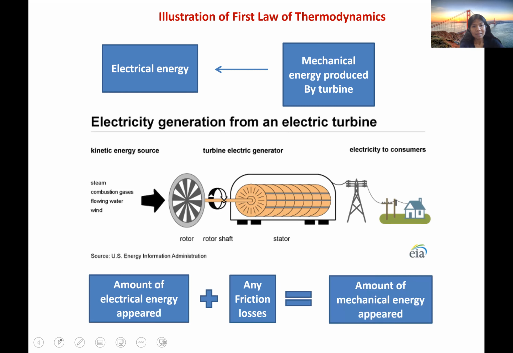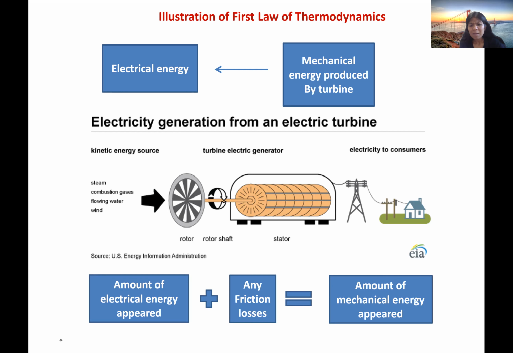So here the amount of electrical energy appeared plus any friction losses is exactly equal to the amount of mechanical energy disappeared. Sorry, this should be disappeared, because when the turbine is rotating, it is producing some mechanical energy. So this mechanical energy is being converted into the electrical energy.